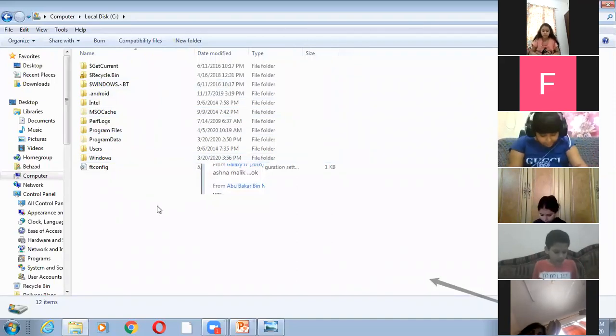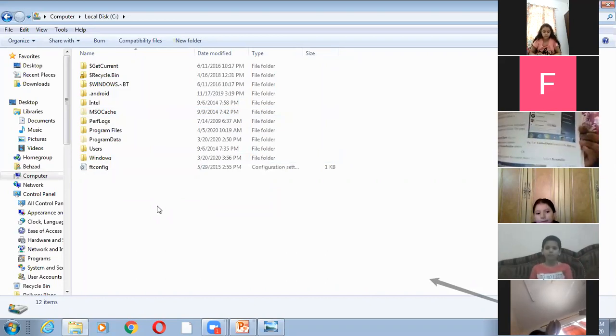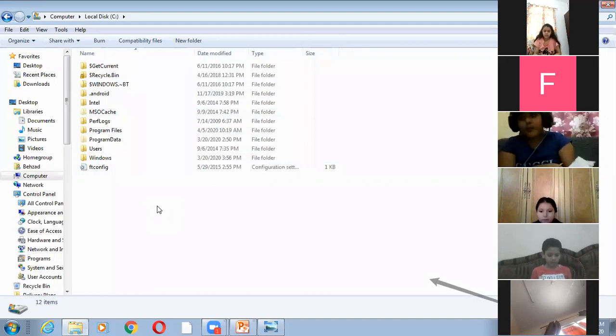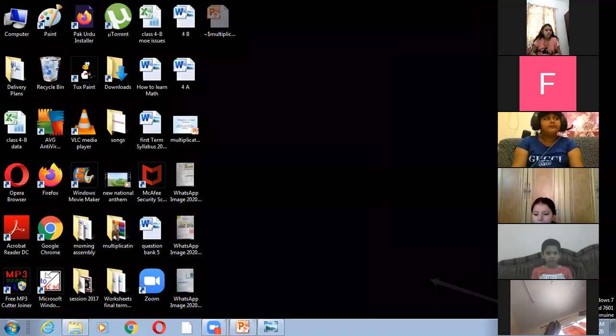Page number 19. Yes, Ariba, good. All the work that we do on a computer is saved in the form of files. The computer does not make the folder by itself. Folders we always make ourselves. Computers save the work in the form of files.